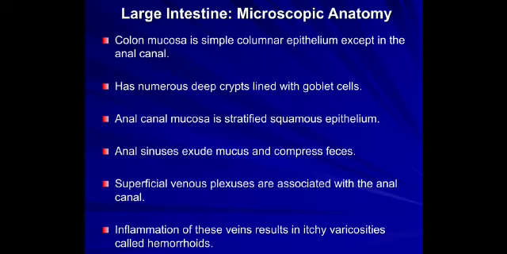The large intestine has a microscopic structure wherein the colon is simple columnar epithelium, except in the anal canal, and has numerous deep crypts lined with goblet cells. The anal canal mucosa is stratified squamous epithelium. The anal sinuses exude mucus and compress feces. The superficial venous plexus is associated with the anal canal. Inflammation of these veins results in itchy varicosities called hemorrhoids.